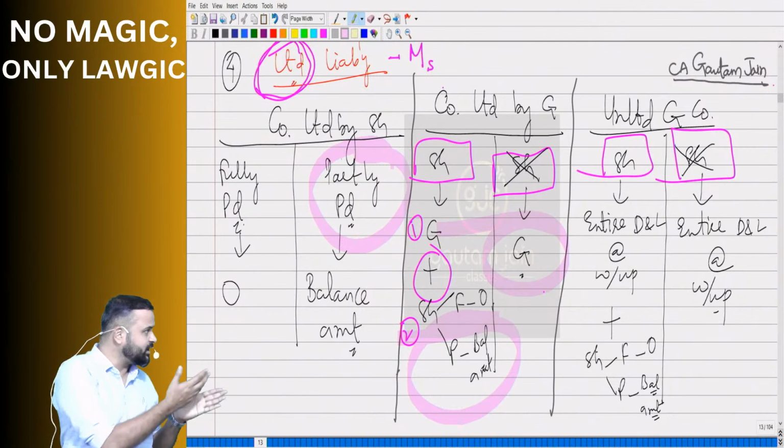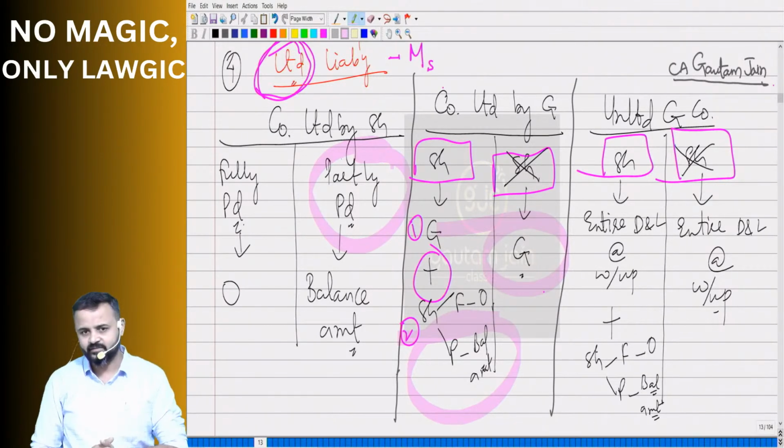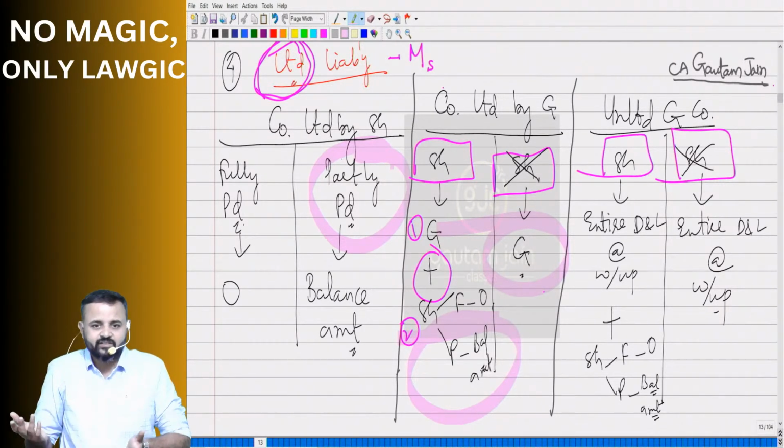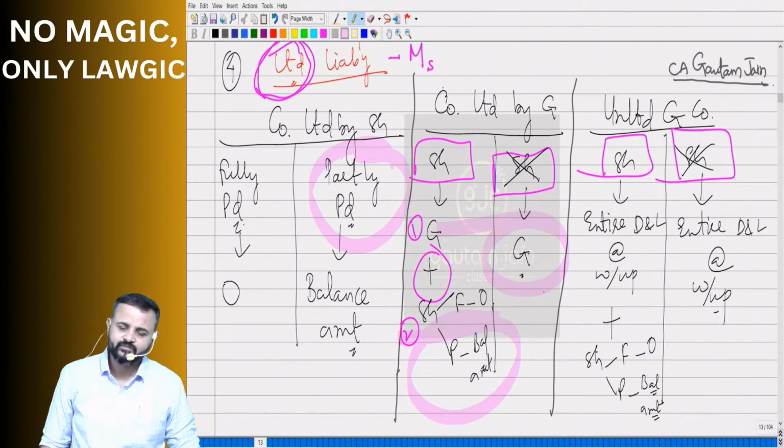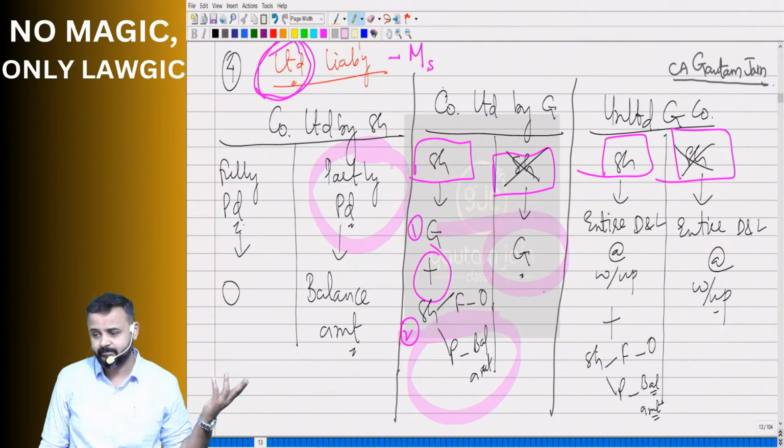No sir, that's an unlimited guaranteed company without shares. So share related liability will not come. Only entire debts and liabilities arising at the time of winding up. Unlimited means whatever liabilities and debts the company cannot pay will have to be paid by the members.